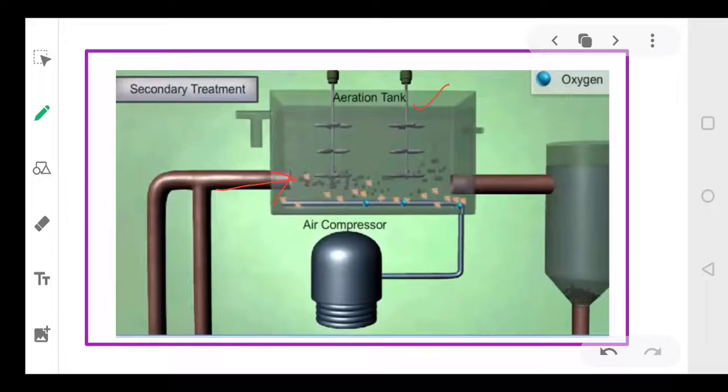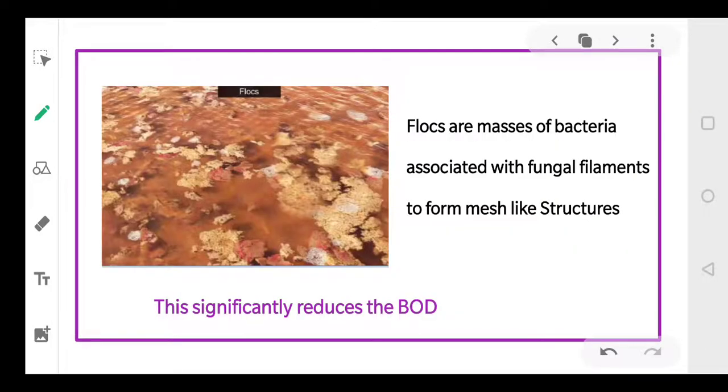Because of this, there will be tremendous growth of aerobic bacteria into flocs. Now this is a floc. Flocs are basically masses of bacteria associated with fungal filaments, and they form mesh-like structures, as you can see here.